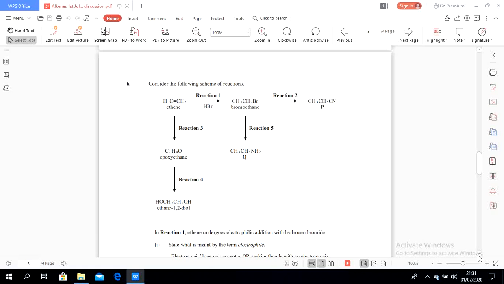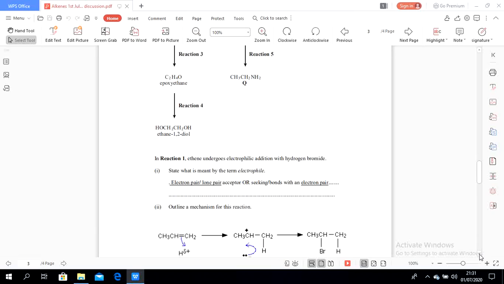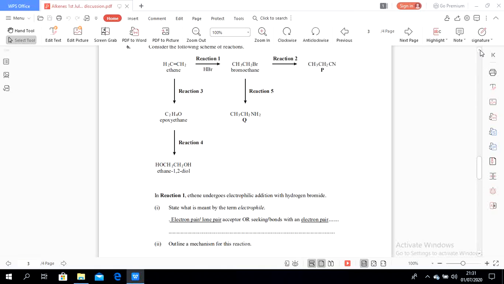Okay, and then let's see the question. We have not studied all this, but again you have to see the question. When you read, do not read only part of it, you have to read completely. The question is asking: in reaction 1, ethene undergoes electrophilic addition with hydrogen bromide.